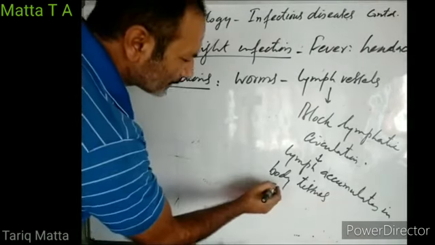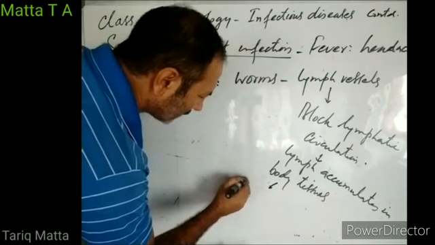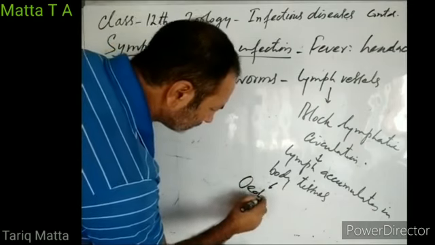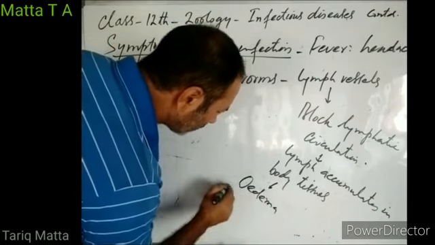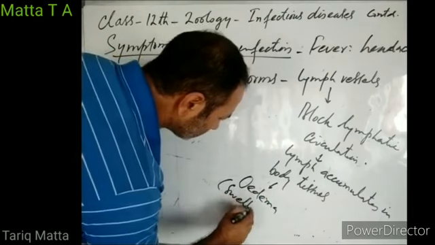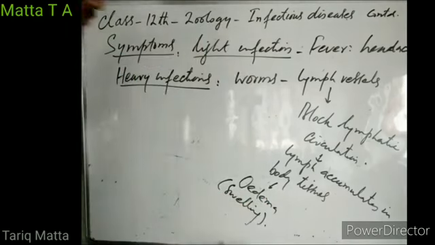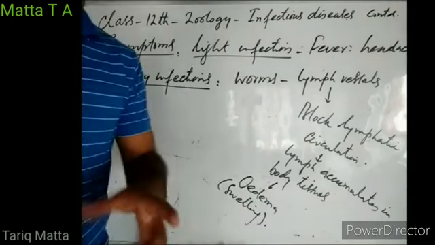So accumulation of lymph in body tissues causes edema, or we call it swelling. So which body organs are most affected?